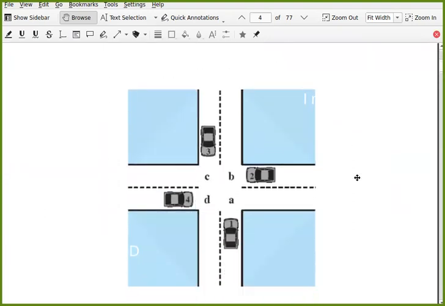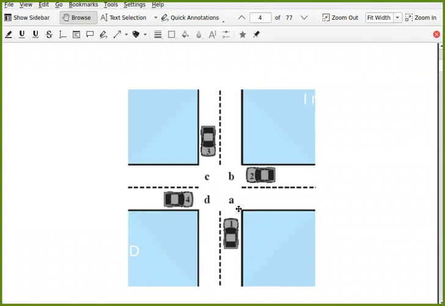So this is an example of potential deadlock, where every car needs at least two sections of the road to pass through. Like this car 1 requires A and B, car 2 requires C and B, car 3 requires C and D, and car 4 requires D and A.